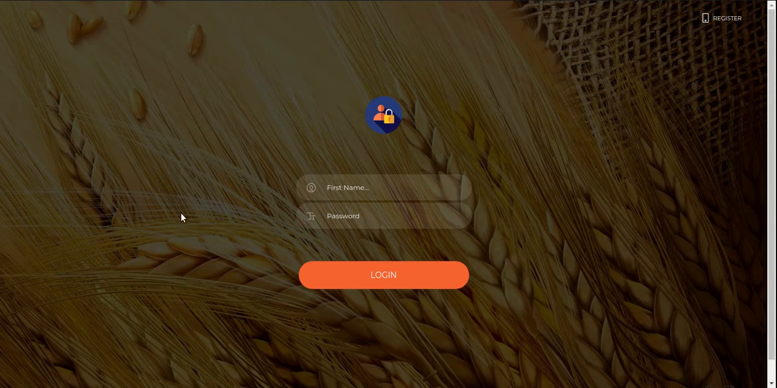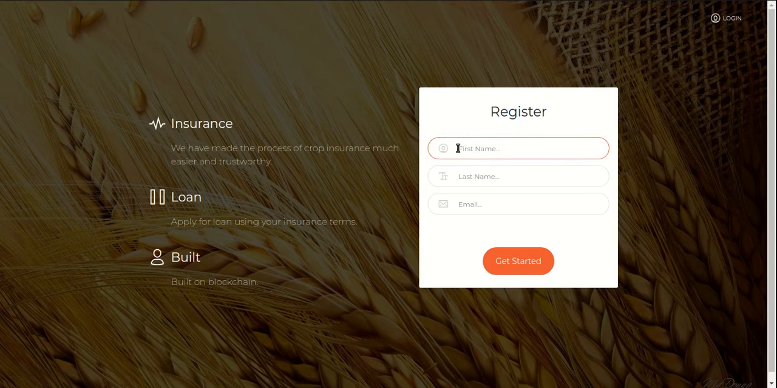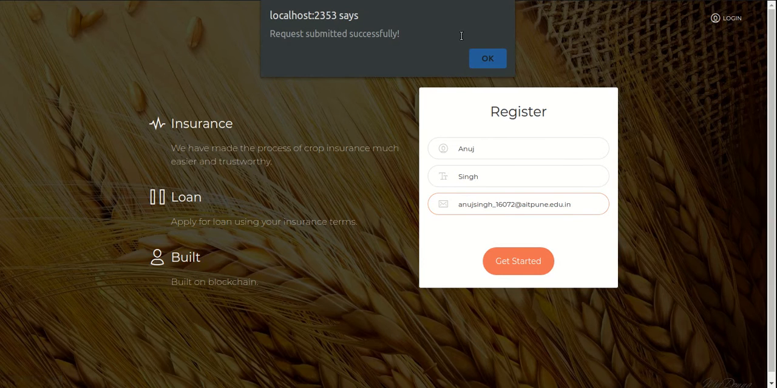You can see this is the website that is going to be exposed to the end users. At present, I'm going to register for the corresponding application and I'll type in my credentials. I've just given my first name and last name, and along with that I've mentioned my email ID. When I press get started, it says request submitted successfully.